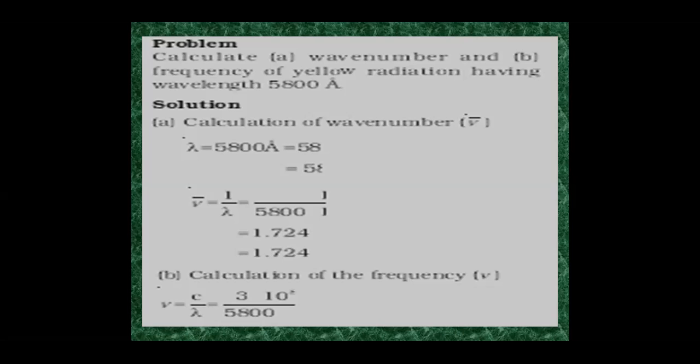The next calculation is of the frequency, that is nu is equal to c by lambda. Velocity of light is 3 into 10 to the power of 8 meter per second, and wavelength is 5800. If you simplify this, that is 3 divided by 5800, I get 5.17 into 10 to the power of 14 hertz.